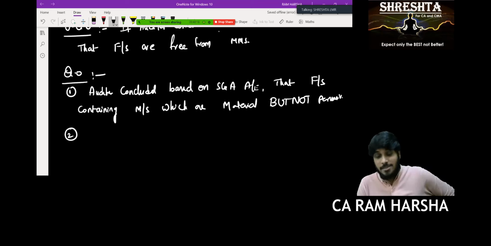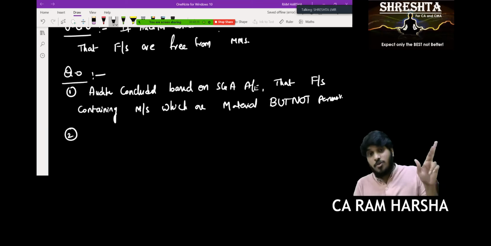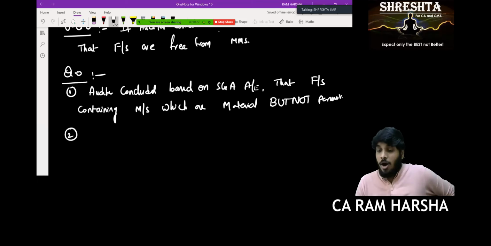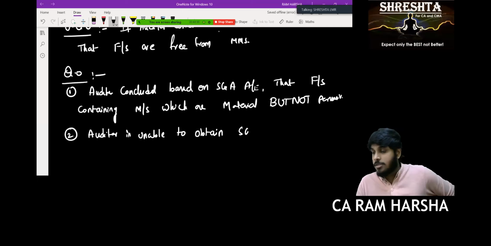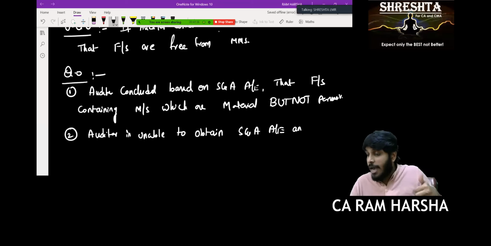And in the second case, when you give qualified opinion, the auditor is unable to obtain sufficient and appropriate evidence. And what you concluded based on that?